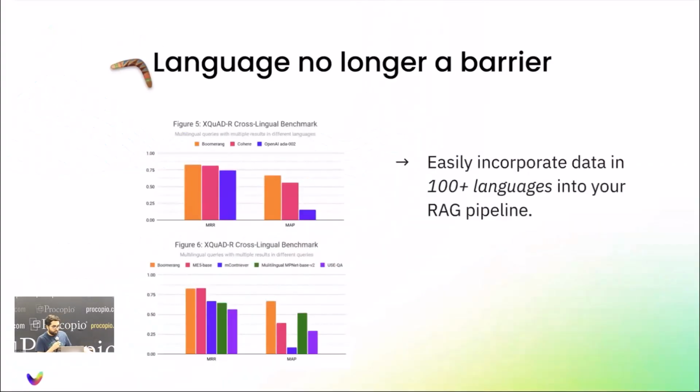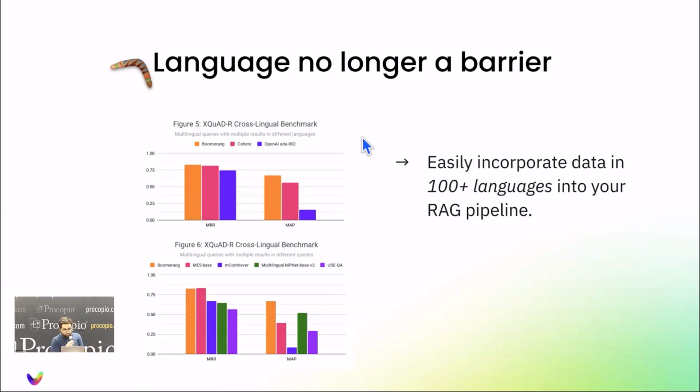The other important feature of the Boomerang language model is that it's cross-lingual. So for example, you can ask queries in English and get results in German back. And it supports more than 100 languages. So you can have all those 100 languages mixed into your, for example, if you're Amazon and you have reviews, those reviews can be in any language, and we can retrieve all of them.